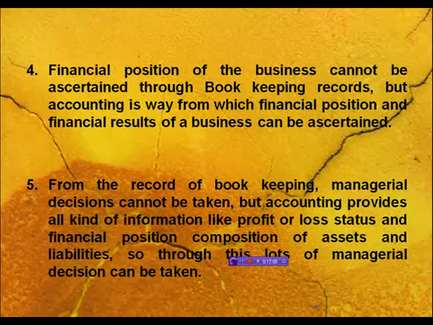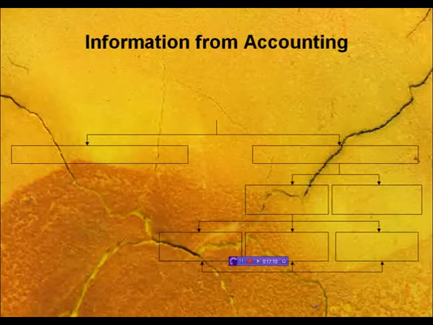Now we will discuss what kind of information we obtain from accounting.